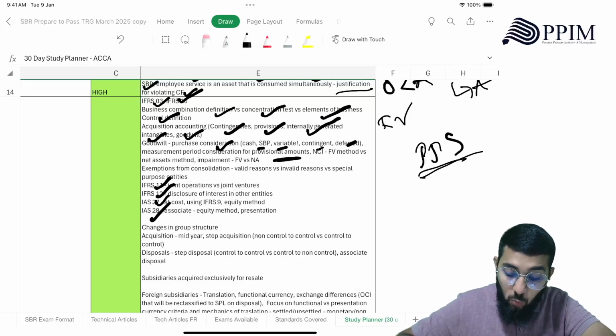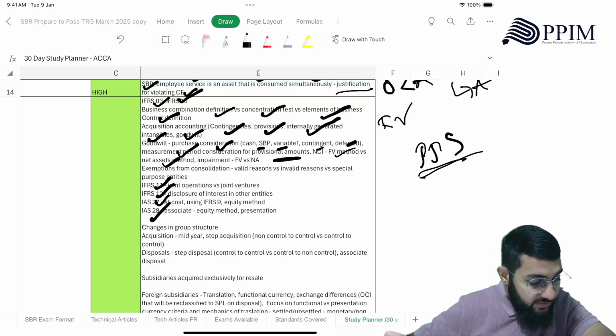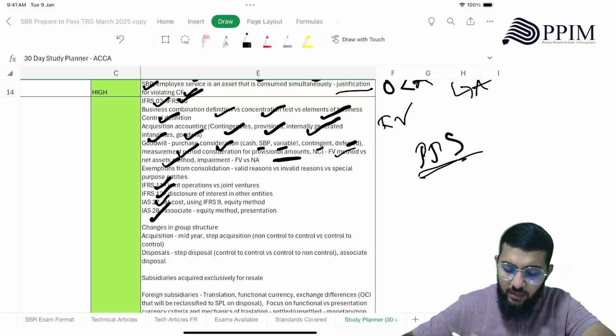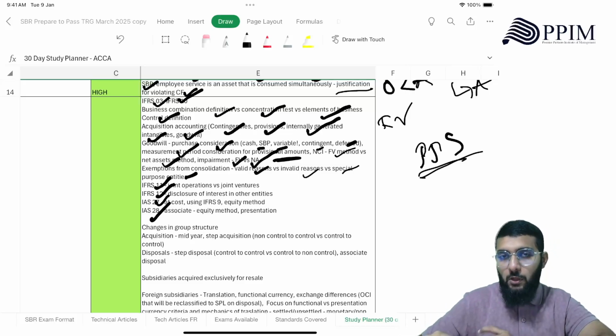Then this provisional amount, what is the measurement period that they allow? Look at that. NCI, fair value method versus net assets method. What happens when it's fair value method? What happens when it's net assets method? How do you deal with that? Then impairment, when it's fair value and when it's net assets method, how impairment differs in both of those contexts. Then exemptions from consolidation, what are the valid reasons for exemptions and what are the invalid reasons, and what are the special purpose entities and how do you deal with them when you are consolidating.